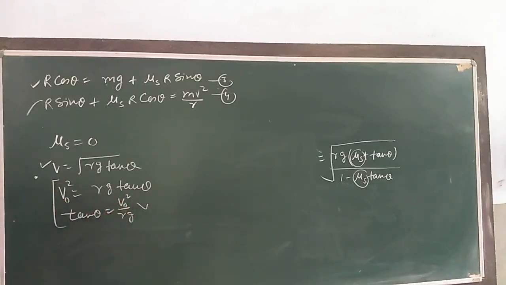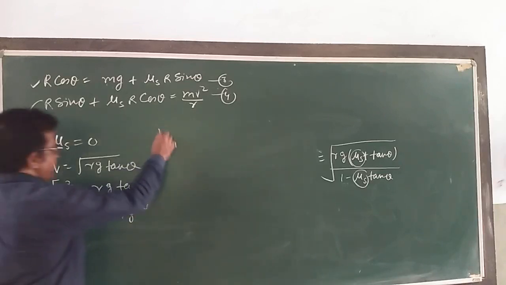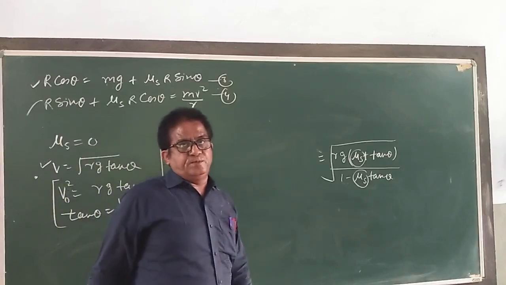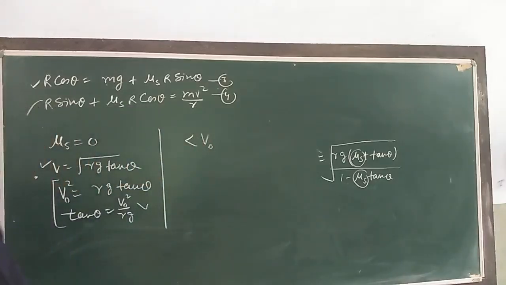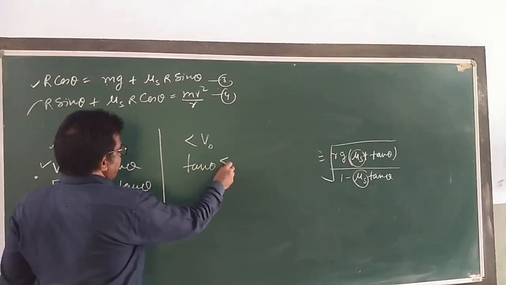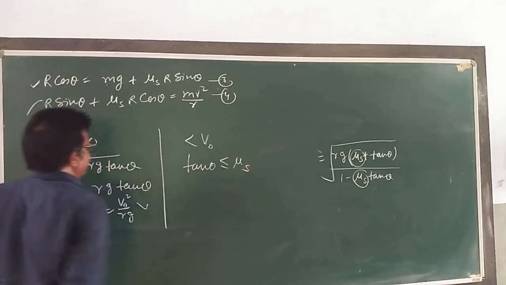If the speed of the vehicle is less than v naught, frictional force will be up the slope, so the vehicle can be parked only if tan theta is less than or equal to mu s. This is the result.